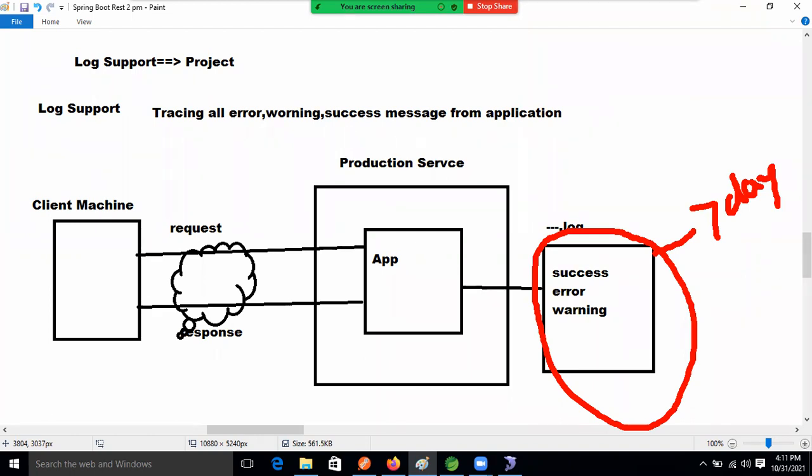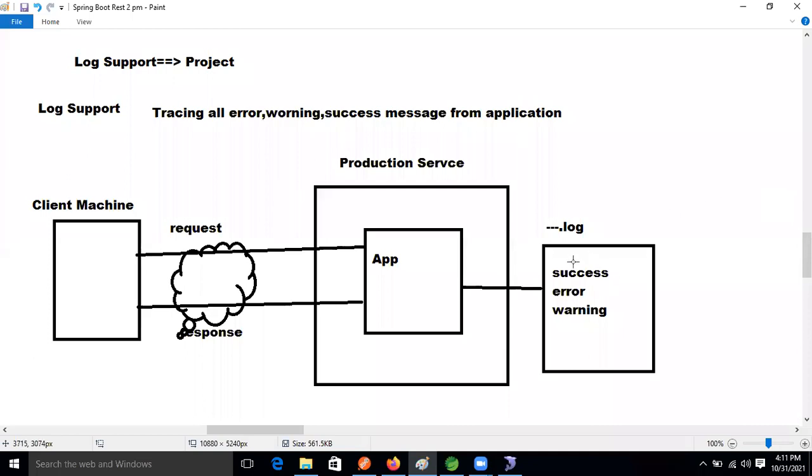10 MB. We can reduce and customize those things, guys. If this file reaches 10 MB, then what will happen now? This file will become empty, guys.